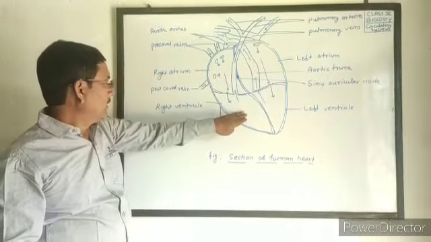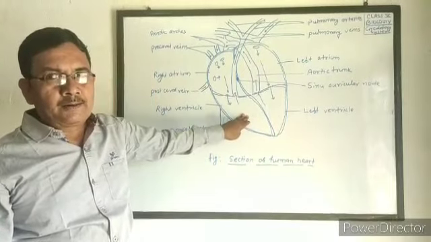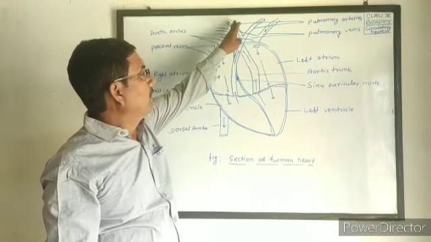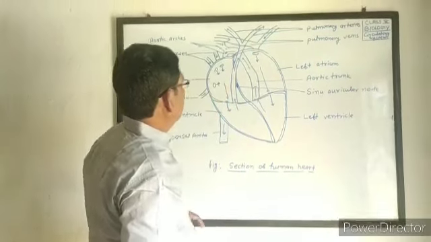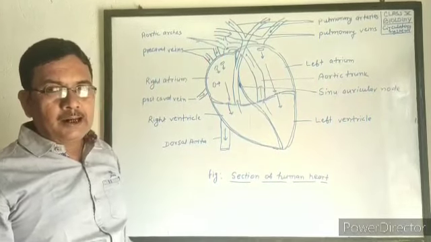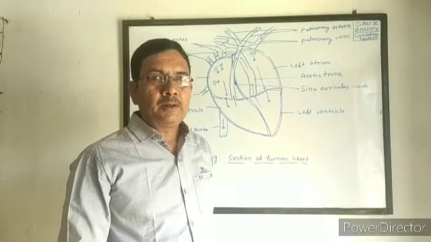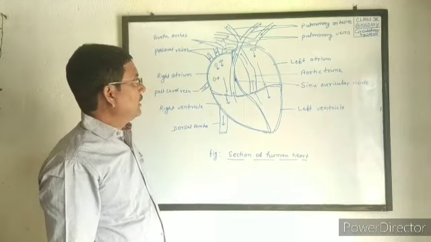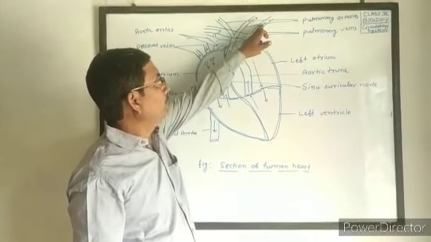That means from the right ventricle, deoxygenated blood leaves the heart, divides into two parts, and these two pulmonary arteries send the blood to the lung of each side. The lung mixes oxygen in this blood, and the blood becomes oxygenated or pure. Now this oxygenated blood again comes into the heart by pulmonary veins.